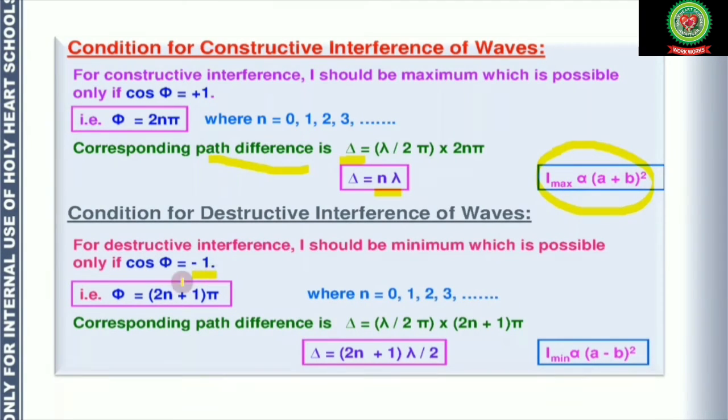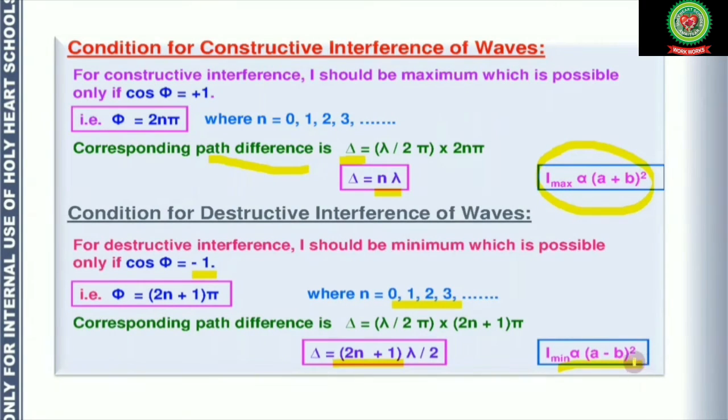This happens only if φ = (2n+1)π, where n = 0, 1, 2, 3 and so on. The corresponding path difference becomes (2n+1)λ/2. Here the intensity is (A - B) whole squared, so I minimum is the difference in the amplitudes of the two waves.